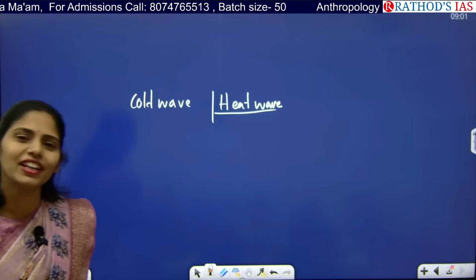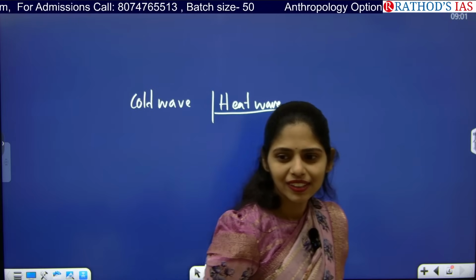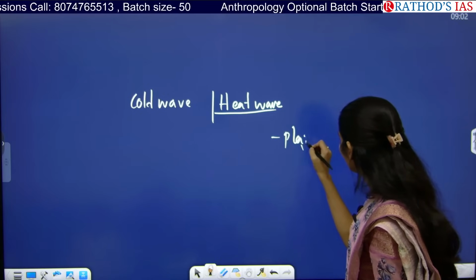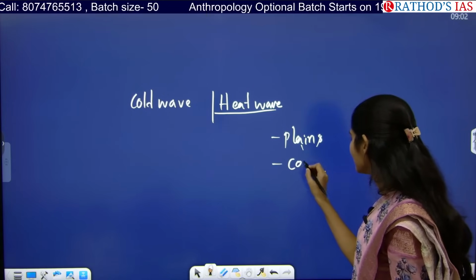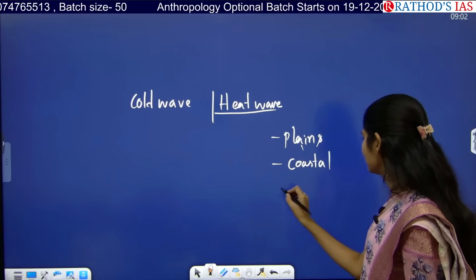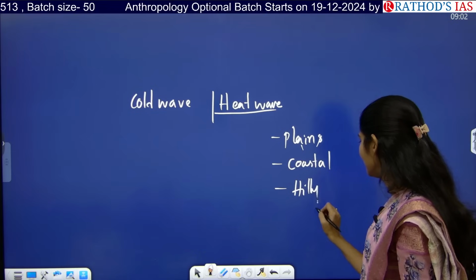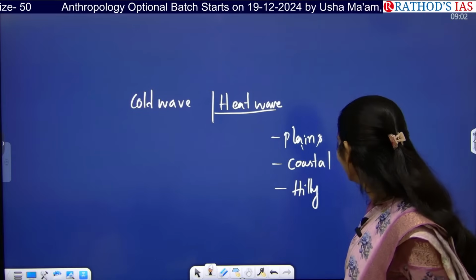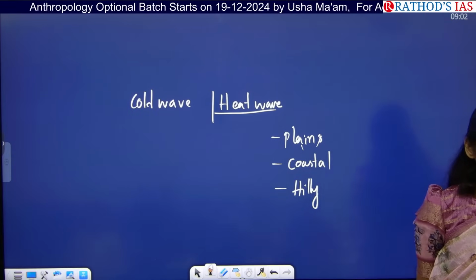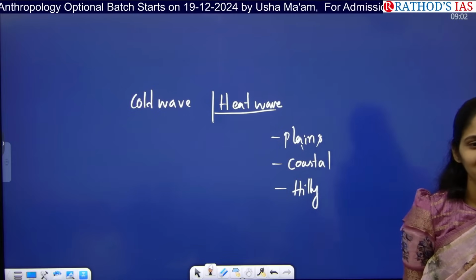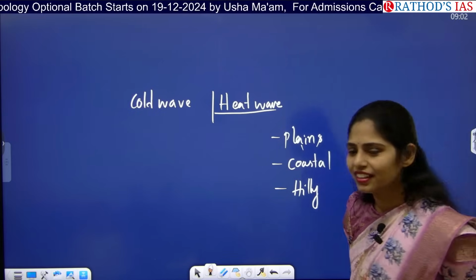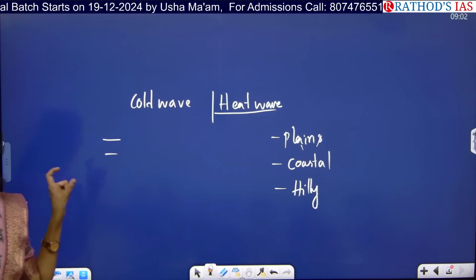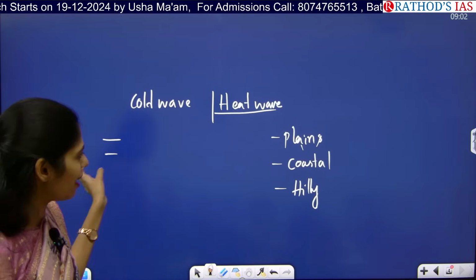We studied this heat wave, I think 3 to 4 months ago. What is the number in plains, coastal areas and hilly areas? 30? 30, 35 where? Hilly? What about then plains? So in the same way, IMD also gave some number to declare that area as under cold wave. So you have to see both of them.